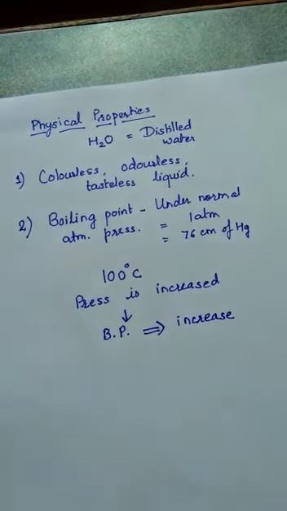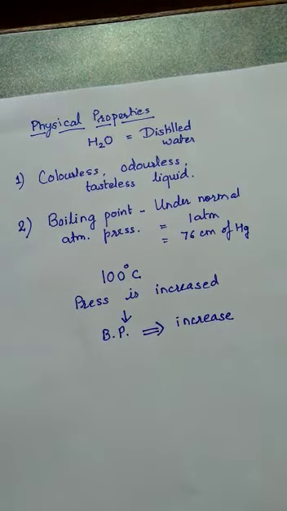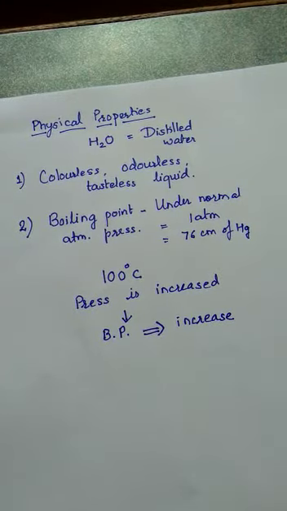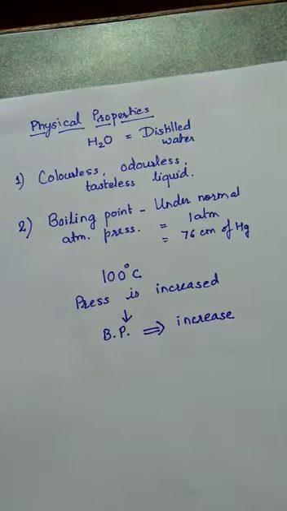The reason is that when a liquid is boiling, it changes into gaseous state, and for that the particles of the liquid should move apart from each other. If you are applying higher pressure, you are bringing the particles closer, so it will need more heat energy to move apart. So if you increase pressure, the boiling point of water will increase.